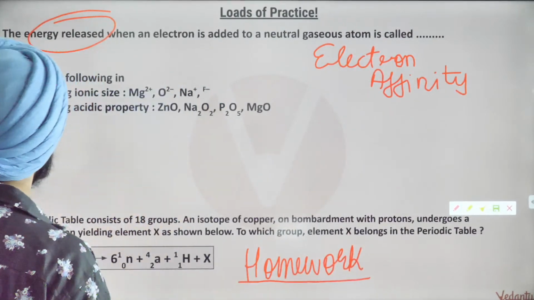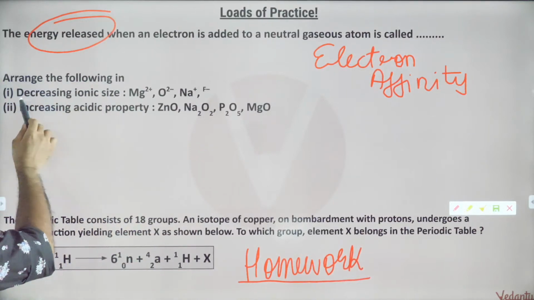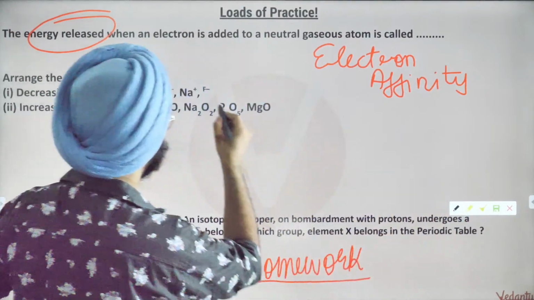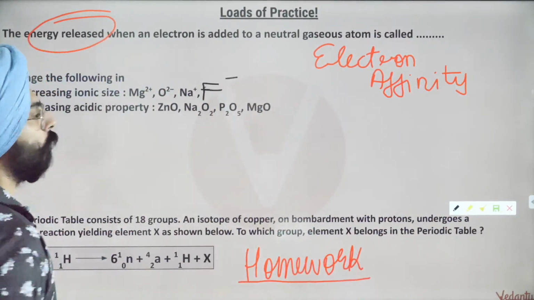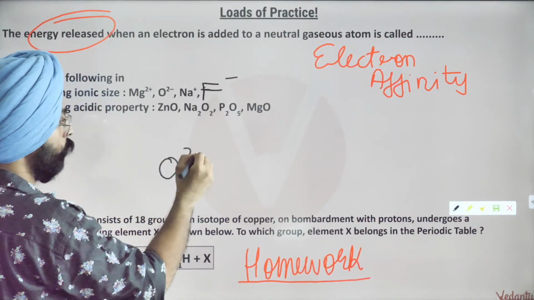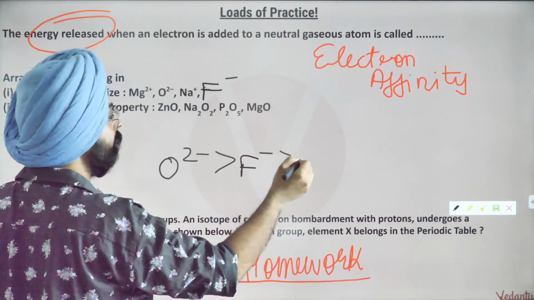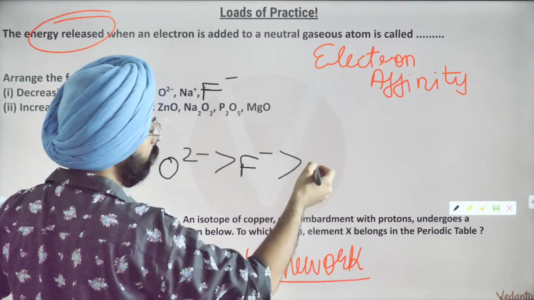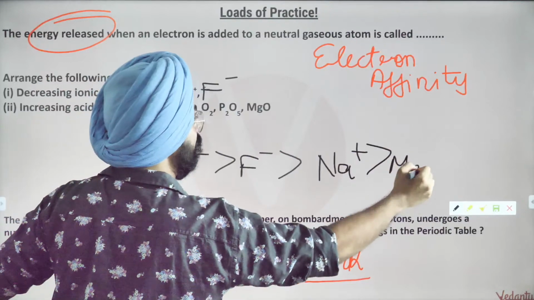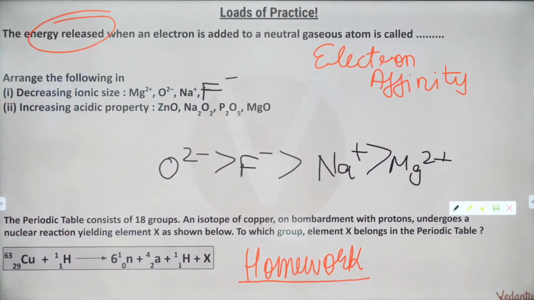Very nice. Next, arrange the following in order of decreasing ionic size. We have already done this. Do you remember? So decreasing ionic size, highest ionic size will be for O2 negative, then F negative. It's larger than sodium positive, which is larger than magnesium 2 positive. Fine. We know that already.